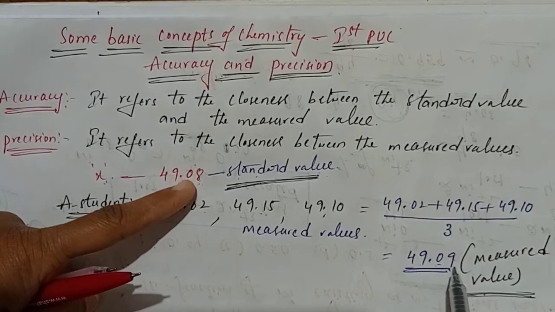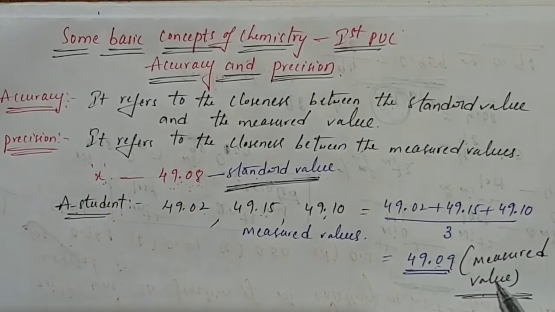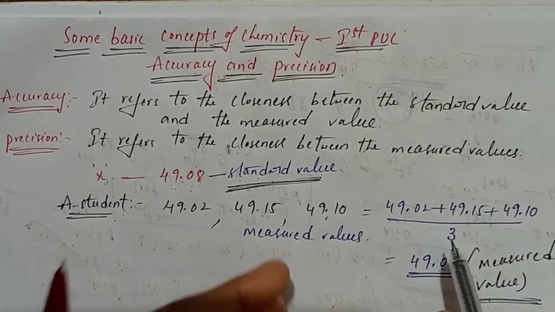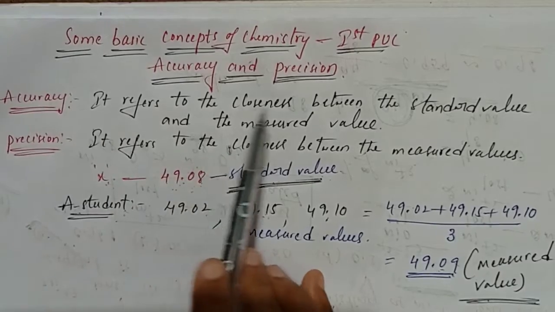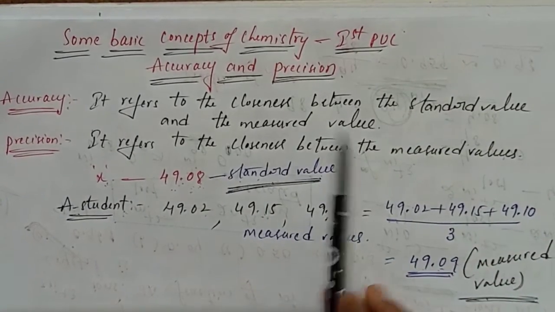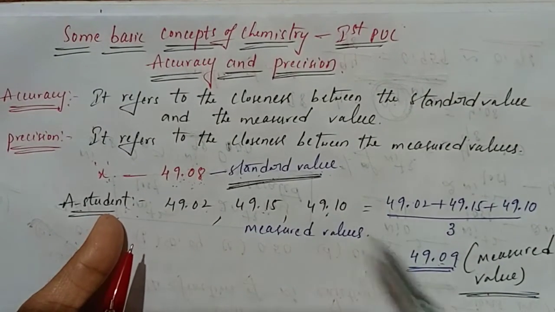49.08, this one, this is 09. That means there is a closeness between the standard value and the measured value. That means student A results are more accurate. Correct or not? See here, there is a closeness between the standard value and the measured value. Then we'll call it accuracy.